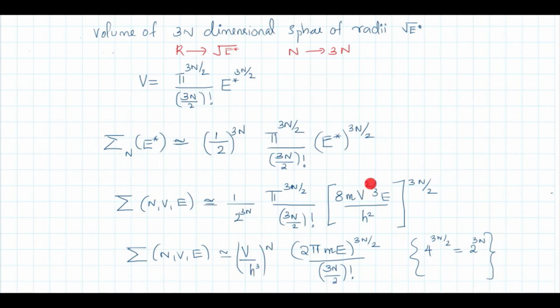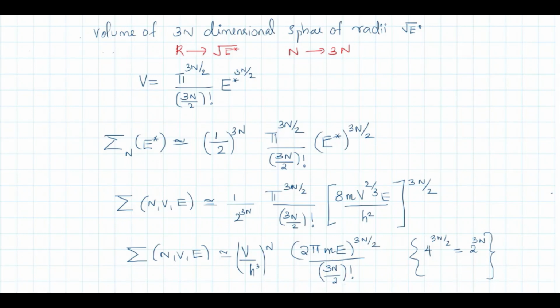Here you have a v raised to 2 by 3, whole raised to 3n by 2 gives you a v raised to n. H square raised to 3n by 2 will give you h raised to 3n. And here 2 into 4, 4 raised to 3n by 2 cancelled with this 2 raised to 3n. Then remaining is 2m e raised to 3n by 2, pi raised to 3n by 2. Combined, you can write 2 pi m e raised to 3n by 2 divided by 3n by 2 factorial.